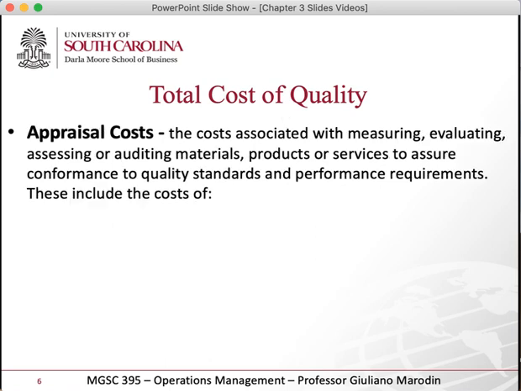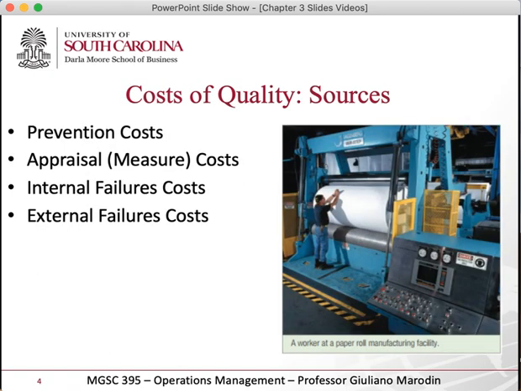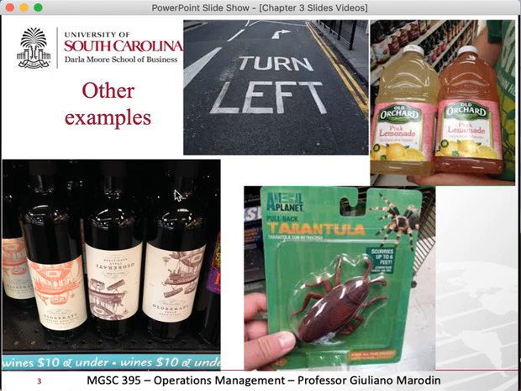The second one is appraisal. So appraisal is a cost associated with measuring. Everything related to measuring, evaluating, assessing things, auditing things, okay? So companies have to spend money when they put some inspection of raw materials or inspection of products at the end of the line, right? So if you go back here to these examples, nowadays you have a lot of technology to do that, but you can have a camera that will take pictures of every product, and then it will find out if it's upside down or not, right?